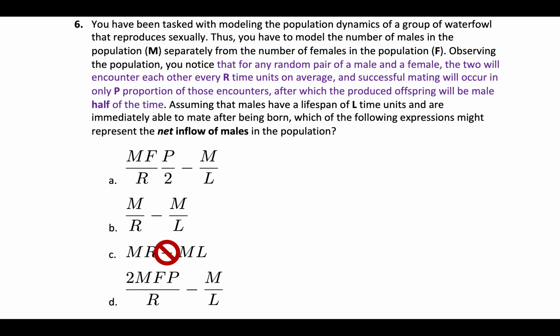But of all of those new potential offspring, they only actually happen P proportion of the time, and then of those, only half of them are male, and so that's where we get the P over 2. So in the end, that ends up being the right answer because it has all of those components in it.